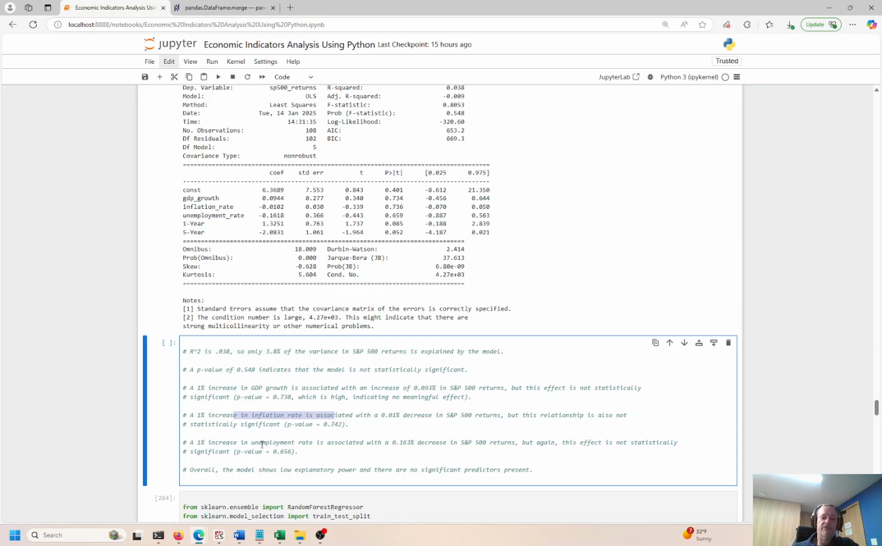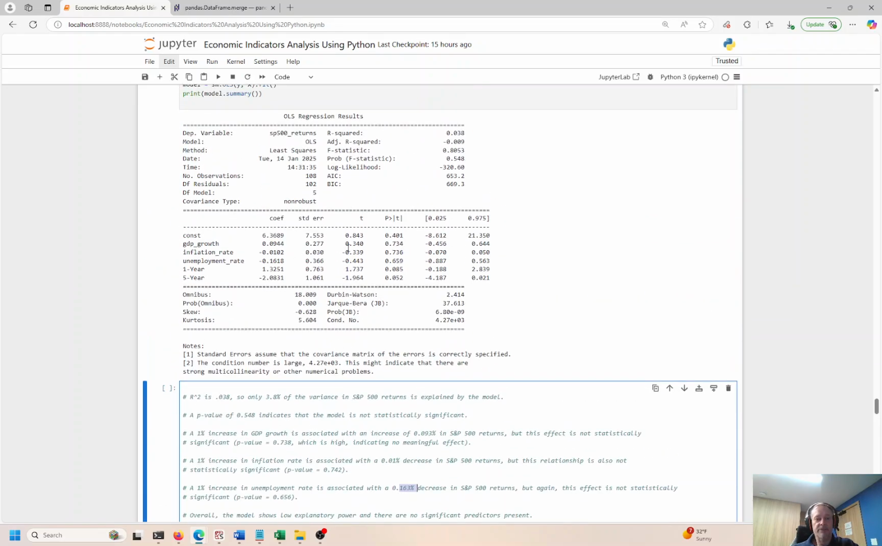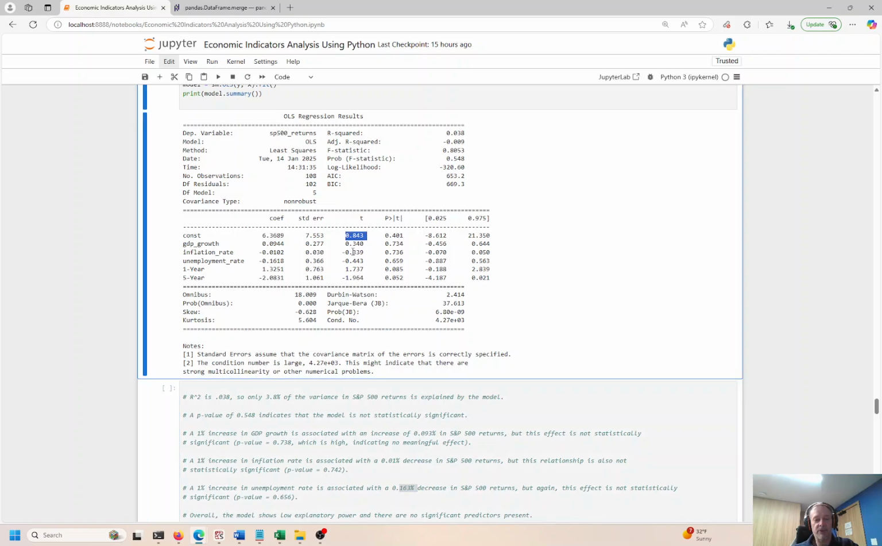So a 1% increase in unemployment is associated with a 0.63% increase in S&P returns. But again, it's not significant, right? So we ran the model. All these numbers are pretty low. I want the t to be at least 1.96. This is kind of close, but not making the cut, 1.96. And all the p's are too high. We want this to be 0.05 or lower. This is kind of close, but again, not statistically significant.